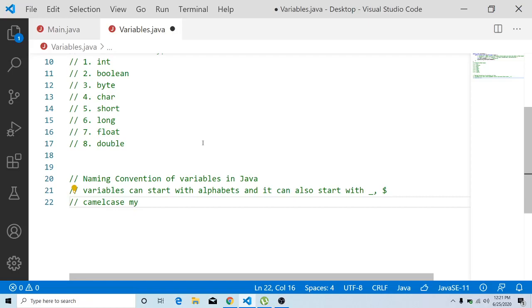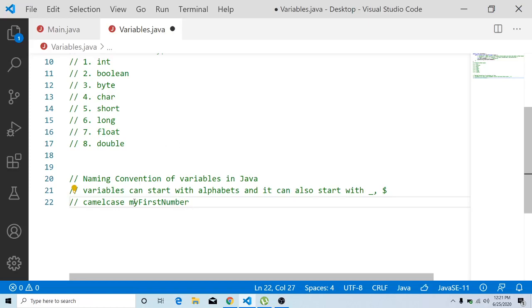In the second word, the first character has to be uppercase, and the remaining characters have to be lowercase. So for every subsequent word, the first character is going to be uppercase, followed by lowercase characters.